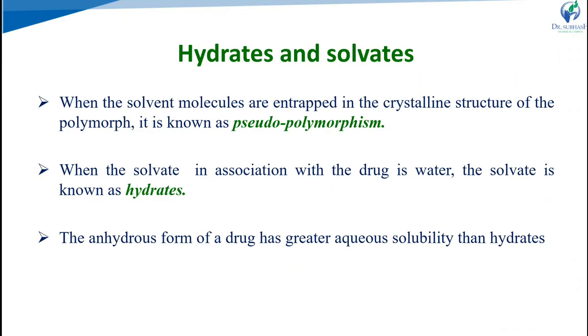Next one, that is hydrates and solvents. In that case, the solvent molecules are entrapped into the crystalline structure. So we have to entrap our solvent molecules into the crystalline form. That polymorph is known as a pseudopolymorph. When the solvent is water, it is called a hydrate. Other than water, if other solvents are there, it is called a solvate.